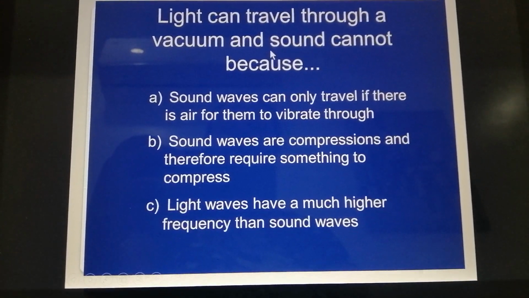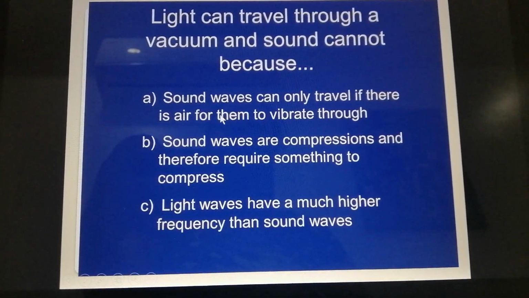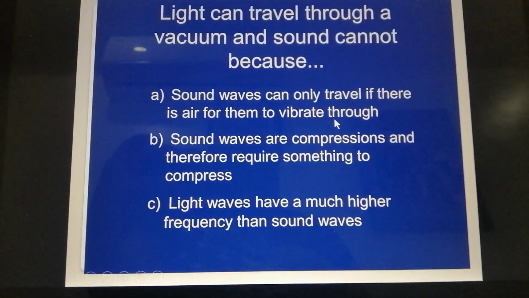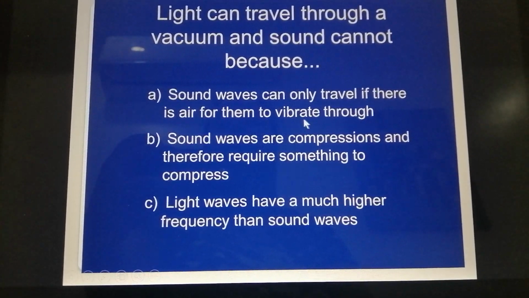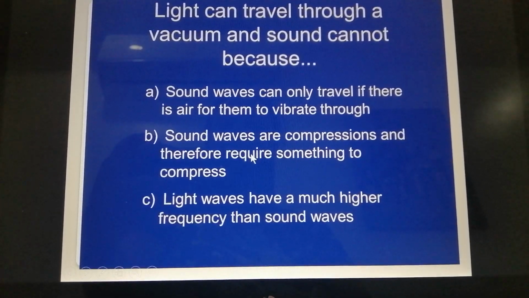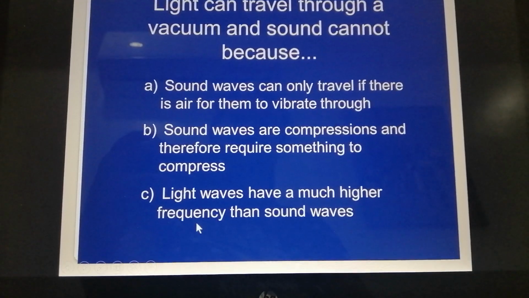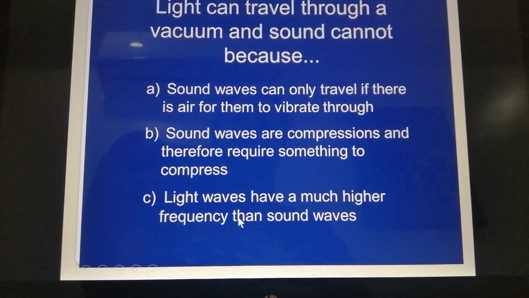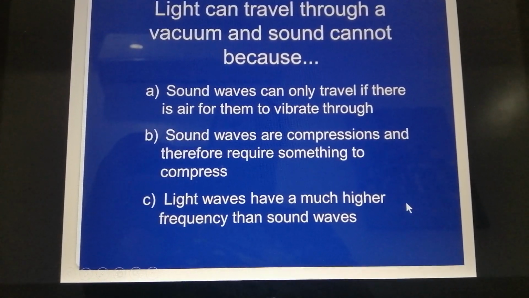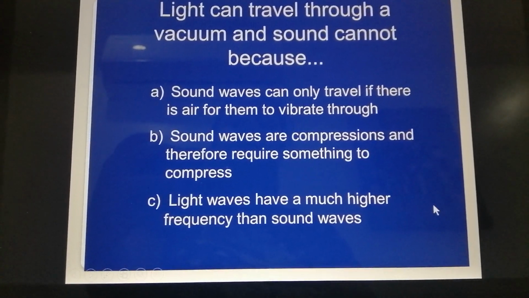Light travels through vacuum, but sound cannot. As I told you, sound waves only travel when they have particles to vibrate through. They need solid particles or liquid or gas to carry them. The sound waves are compressions. They are compressed waves. The light waves have much higher frequency. Do you remember the meaning of frequency? Frequency is the number of waves. The light waves have high frequency. They have a high number of waves.